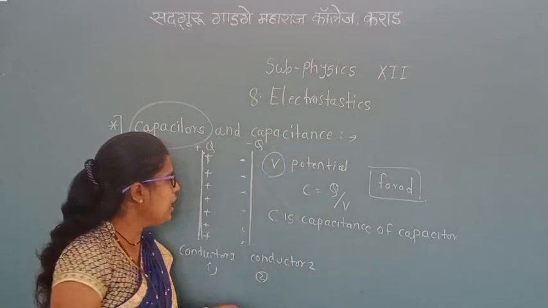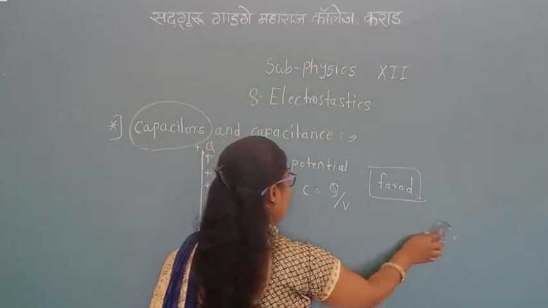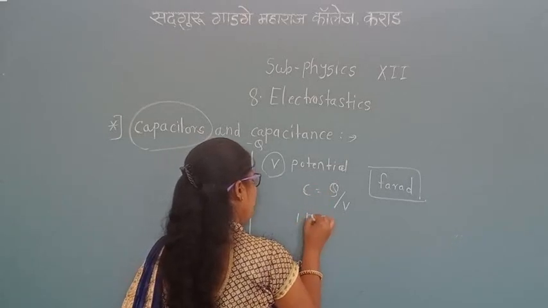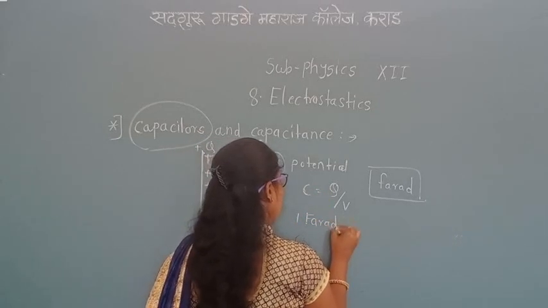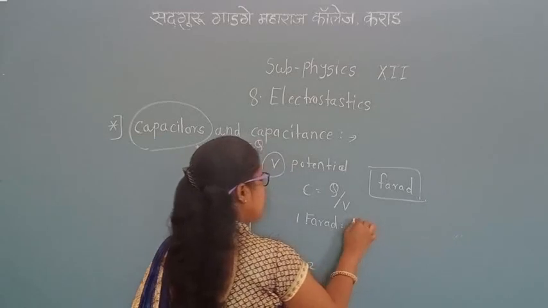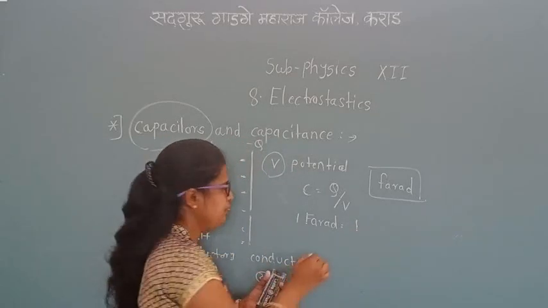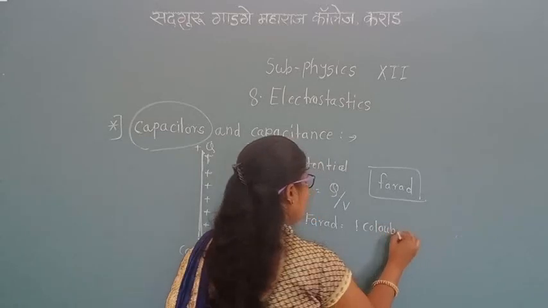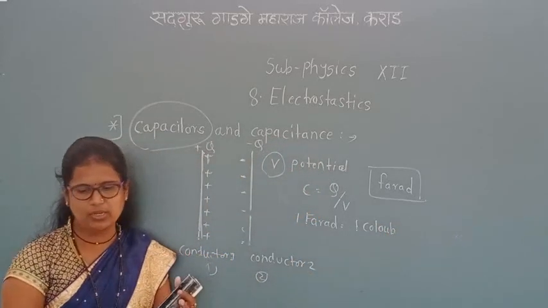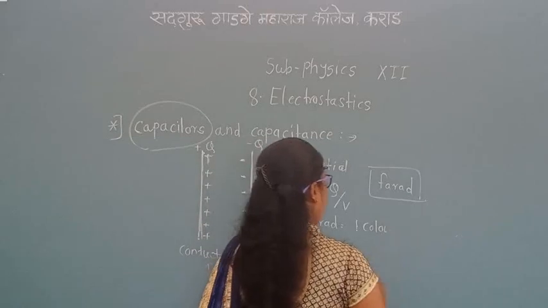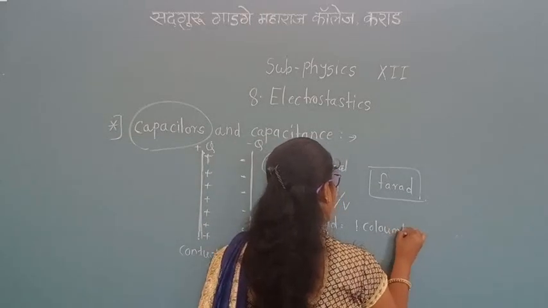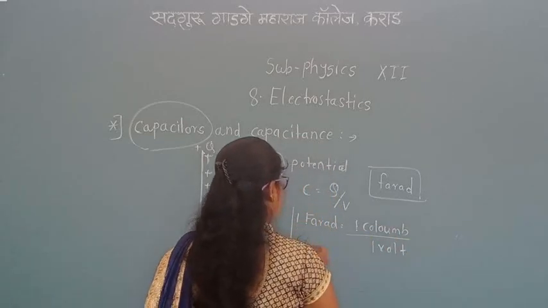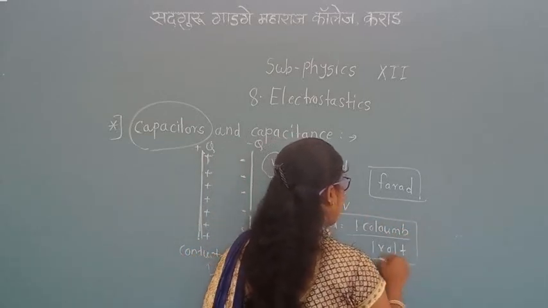Therefore, since C is equal to Q upon V, the unit of capacitance, 1 farad, is equal to the unit of charge, 1 coulomb, upon 1 volt. That is the SI unit of capacitance.